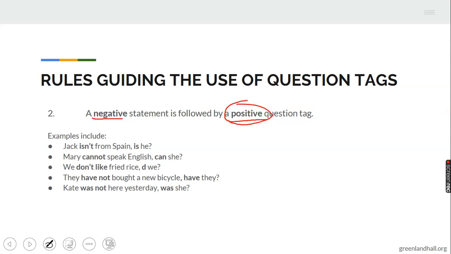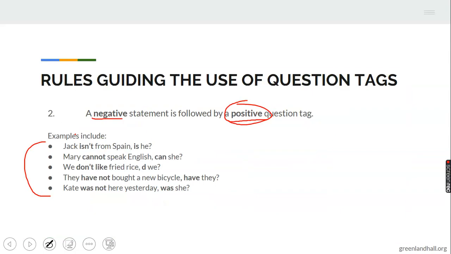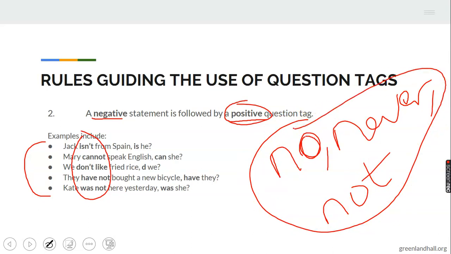And all I did in the examples here is just to change them from positive to negative. And what is a negative statement? A negative statement is a statement that has no, that has never, that has not. That is, when your statement has any of these, it is negative. And for it to correspond with the tag, it must take a positive tag. You can see it here.